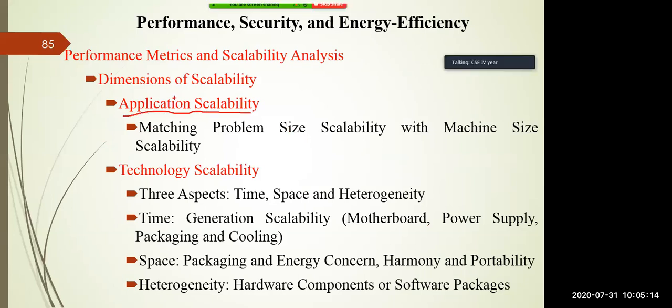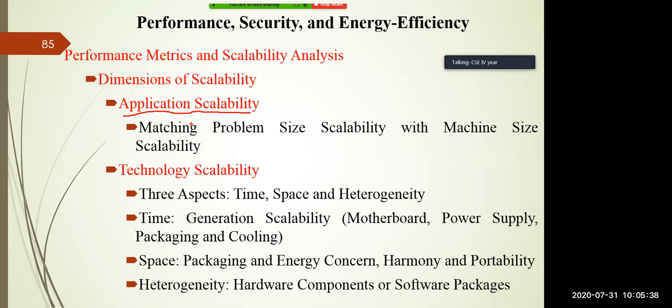As you know, there are some applications where the number of servers required is more, and some applications where the number of servers required is less. For example, if you compare a simple program to a program written for weather forecasting, both have different applications as well as different requirements of servers.